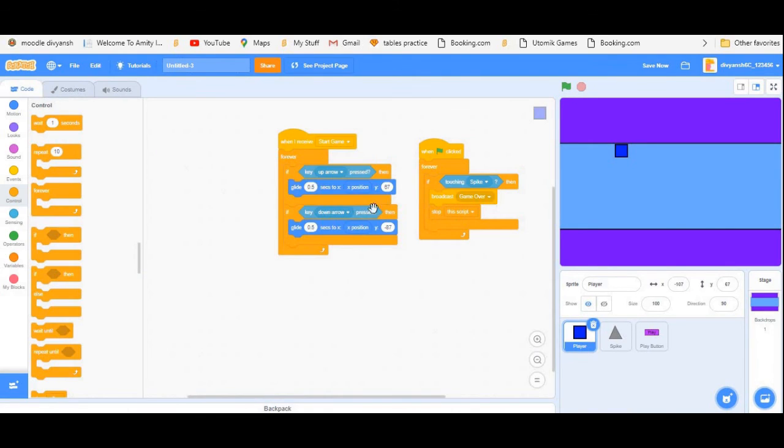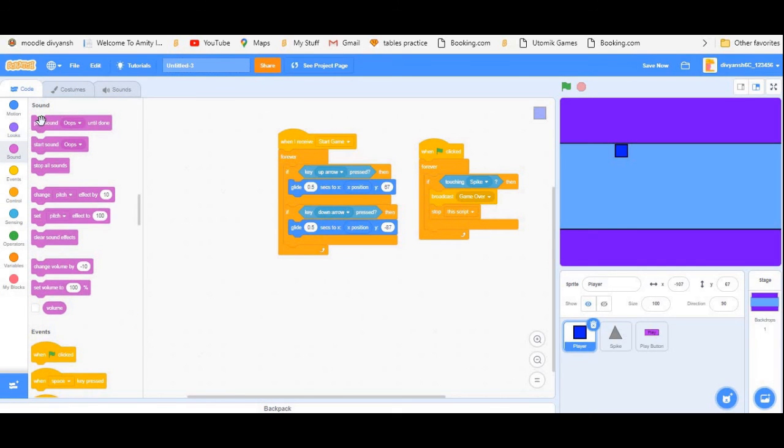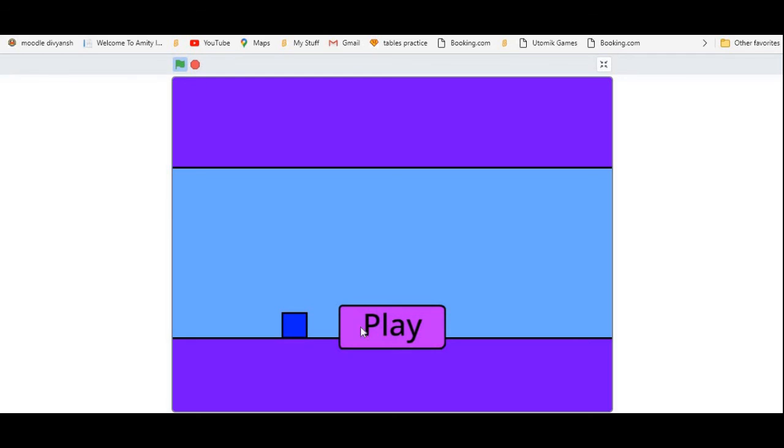And now in the code, start sound oops after we broadcast game over. Let's try it. When I click the green flag, play button shows and I click on it, the game starts and it plays that nice sound. And when I die, it plays that sound.